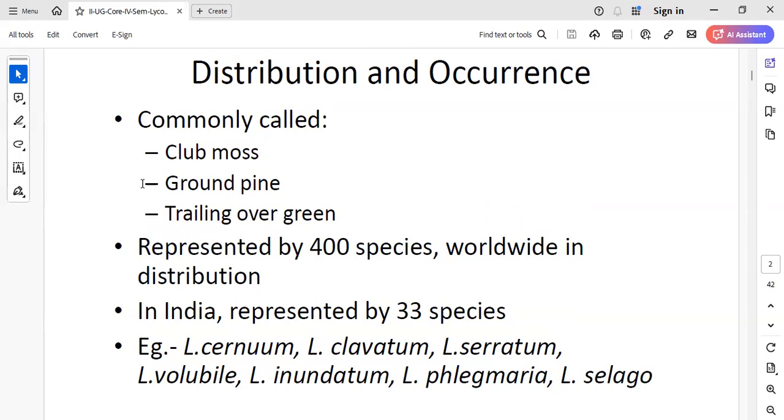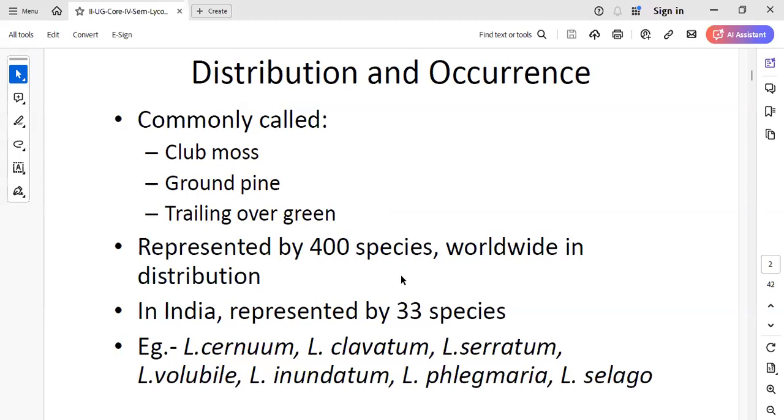You can note down these points also. Lycopodium is commonly called club moss, ground pine, or trailing evergreen. These common names vary depending upon the regions. This genus Lycopodium is represented by 400 species worldwide.